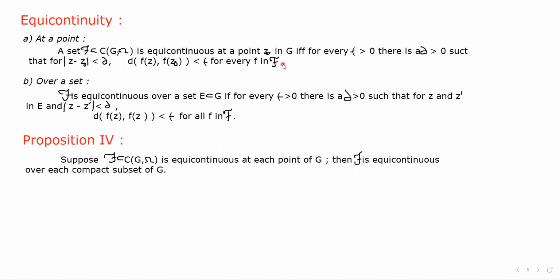Okay, so what is equicontinuity? The equicontinuity at a point. The set script F, which is a subset of C(G, Omega), is equicontinuous at a point z0 in G if and only if for every epsilon greater than 0 there is a delta greater than 0 such that |z - z0| less than delta implies d(f(z), f(z0)) less than epsilon for every f in script F. Okay.